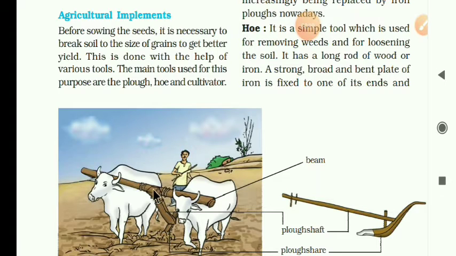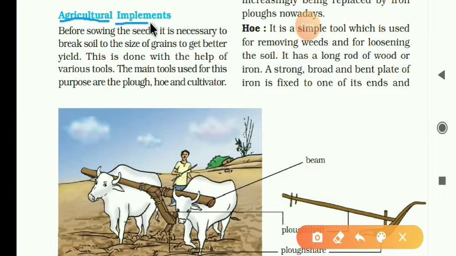Dear students, today we will discuss agricultural implements. Agricultural means cultivating of lands. Implements means devices or instruments. Farmers use some devices for cultivating the land. This one you are learning today.